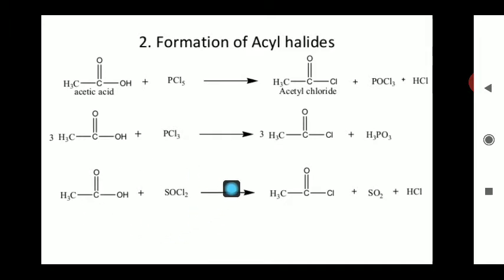If you take thionyl chloride, that is S double bond O, single bond Cl, single bond Cl, this Cl is also able to replace the OH from this compound, and you obtain acetyl chloride along with the liberation of SO2 plus HCl. So these chemical reactions are those in which we have to break the bond between carbon and oxygen. So the second category, the formation of acyl halide, is done.